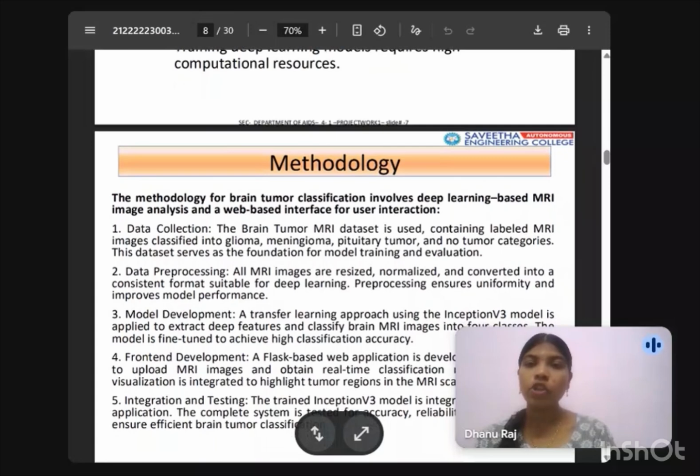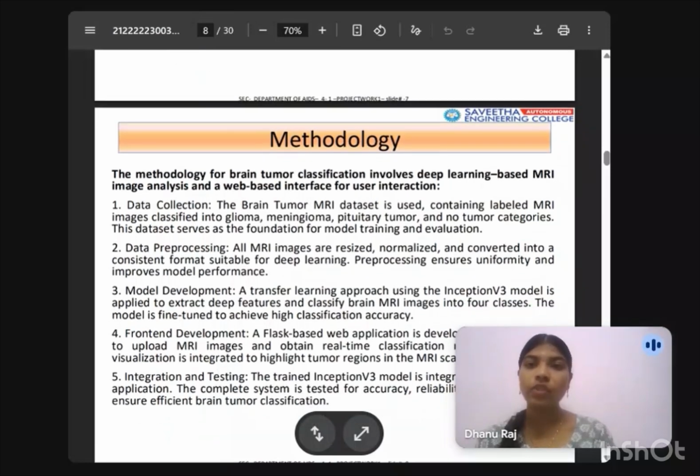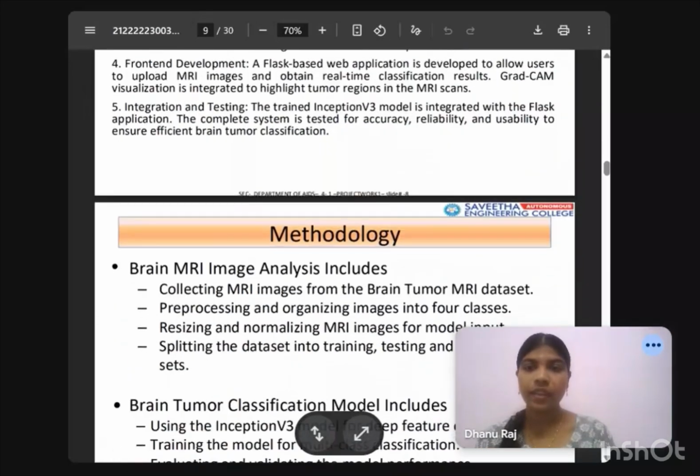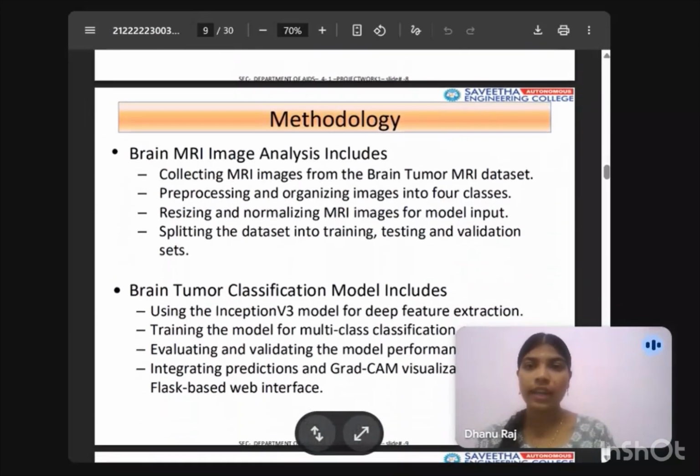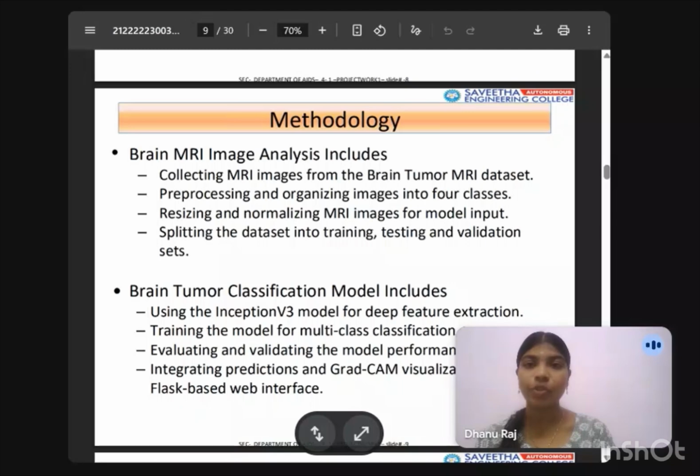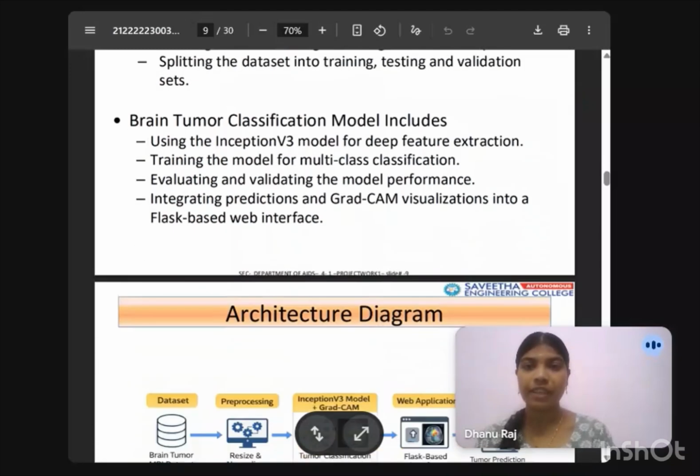Methodology. The methodology for brain tumor classification involves deep learning based MRI image analysis and a web based interface for user interaction. It includes data collection, pre-processing of MRI images, model development using transfer learning with Inception V3, front end development using Flask, and integration and testing of the complete system. In this stage, MRI images are collected, pre-processed, resized, normalized, and split into training, validation, and testing sets. Then the Inception V3 model is trained for multi-class classification and integrated with GradCam visualization into a Flask-based web interface.